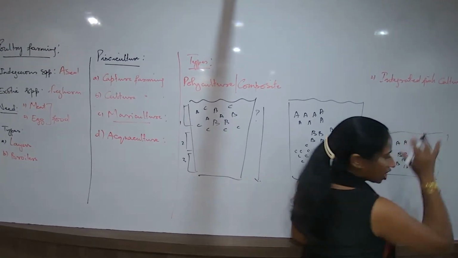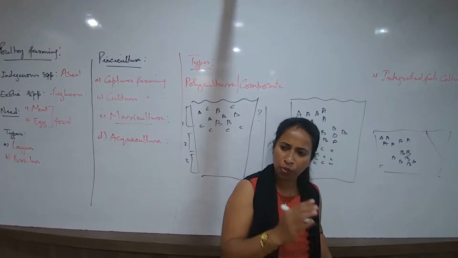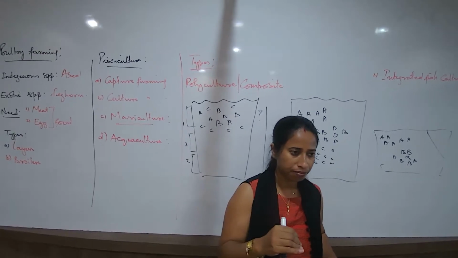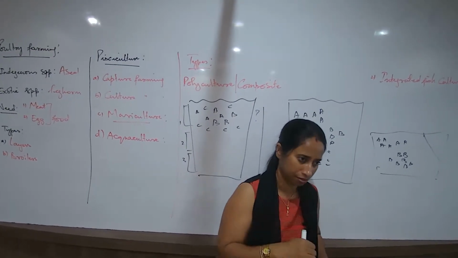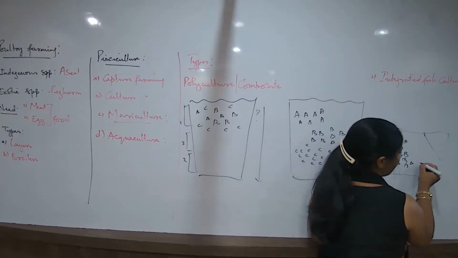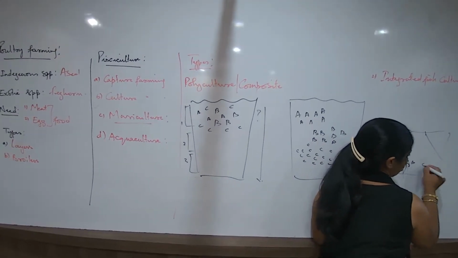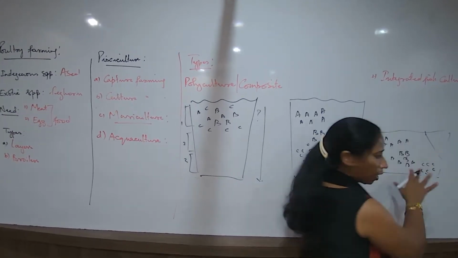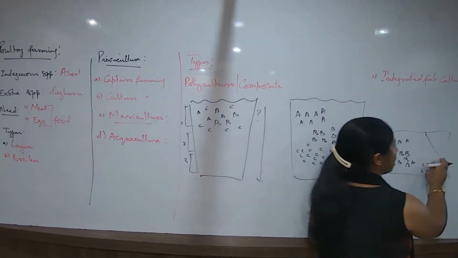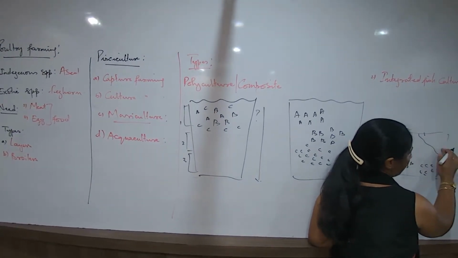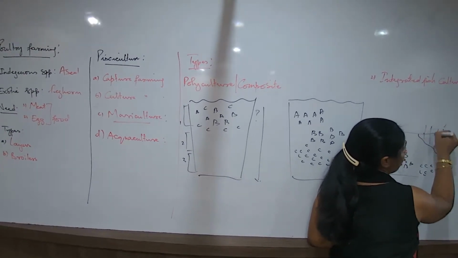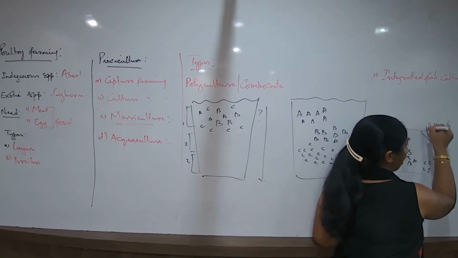But there is a small stretch of the pond where the water is a little more shallow, not much deep. When I talk about the entire pond, 2-3 types of fishes are growing in the entire pond. But along with these 2 or 3 types of fishes, there is a small region of the pond which is not much deep. And then we come across so many different types of plants being grown here.